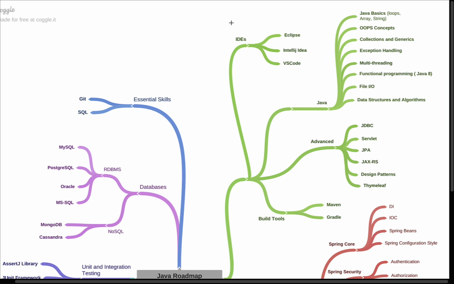Next, move to the IDEs. Whenever you want to develop a real-time project, and you want to improve your productivity and save time, you have to use IDEs.